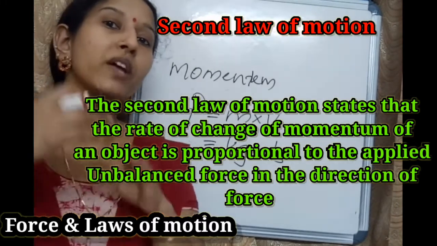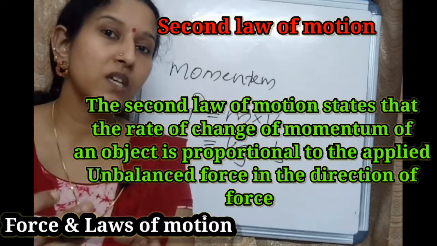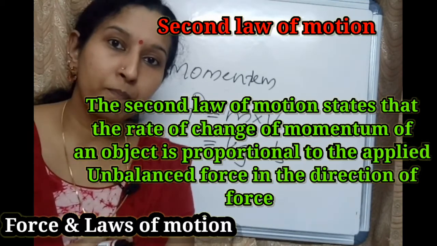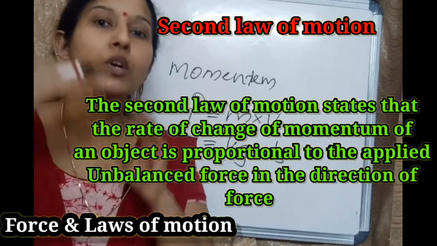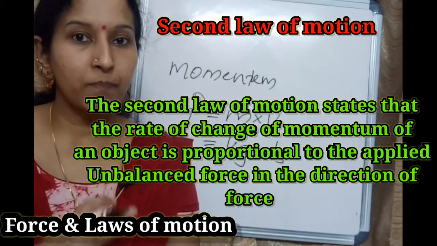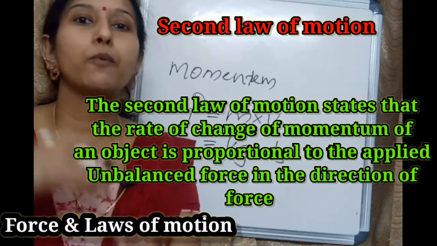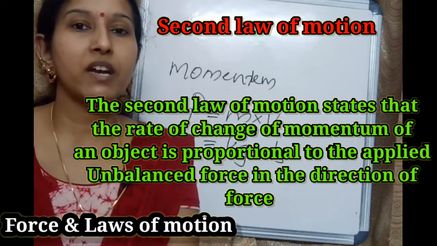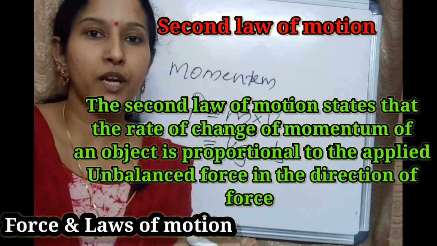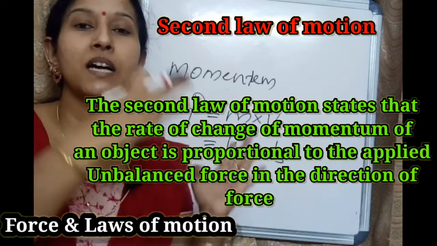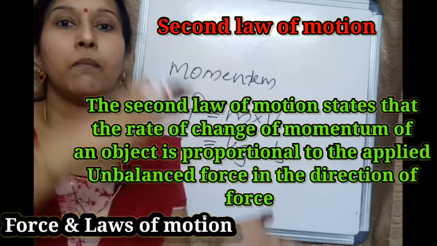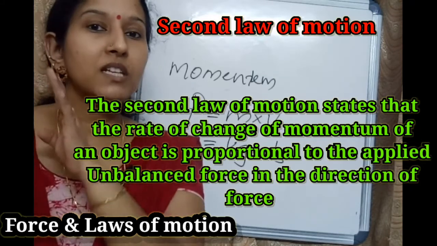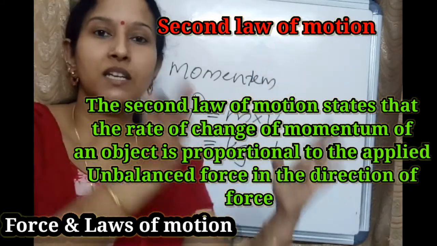When we apply force on an object, the object changes its velocity, and if the object changes velocity, there is change in momentum, and this change in momentum over time is the rate of change of momentum, which is proportional to force. So when there is any change in the force, it affects the rate of change of momentum. If you want to make changes in the change in momentum, we can make changes in the force, because both are proportional. Proportional means what? If there is change in one side, there is change in the other side.